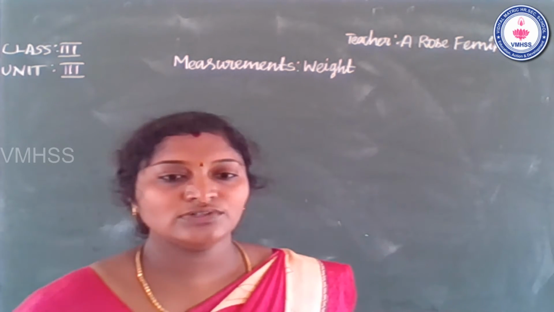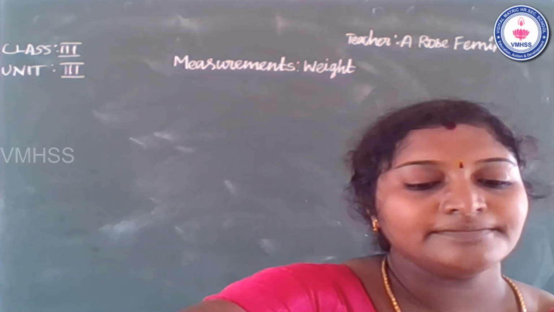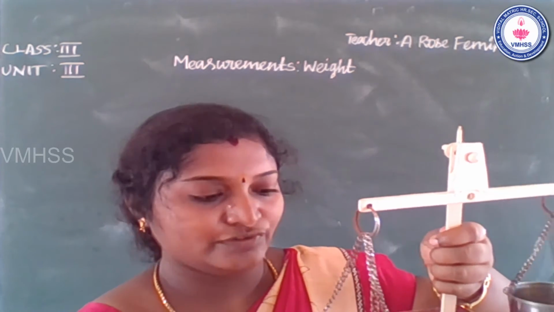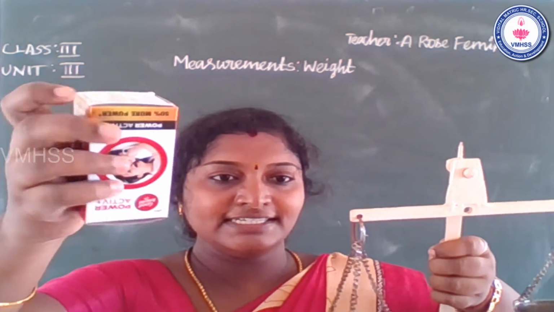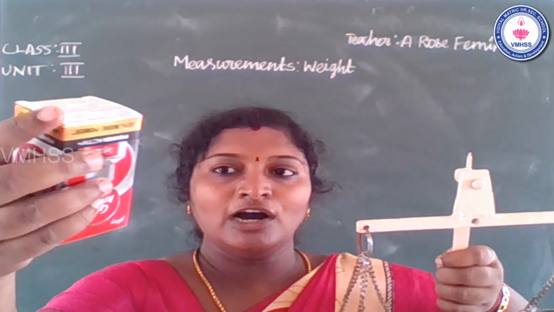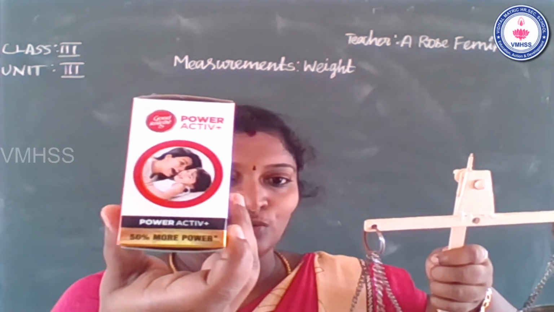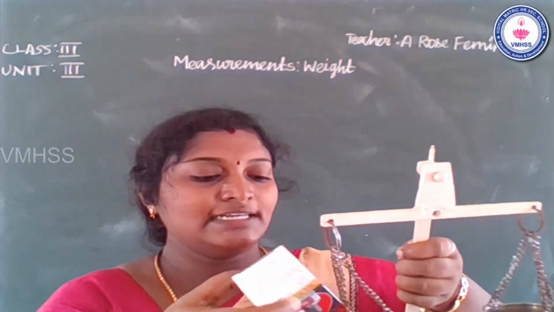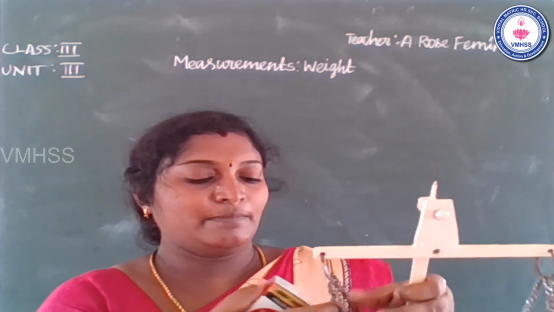Students, now we go to compare. The first object is, what is this? This is an All Out. This is a mosquito repellent, Active Plus 1. So I compare the mosquito repellent.